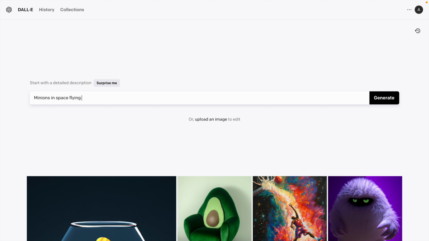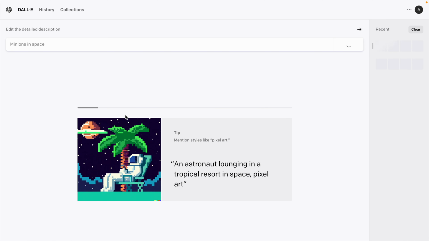Now I will click on generate and we'll see what it is generating. Let's say not flying, I will just type minions in space and click on generate and see what it is going to generate.